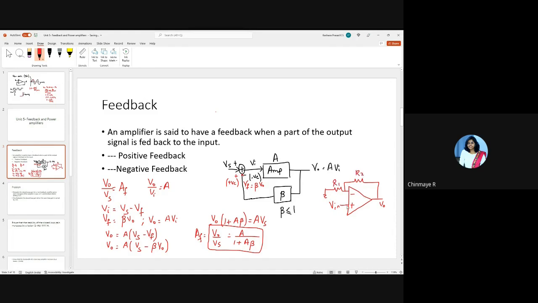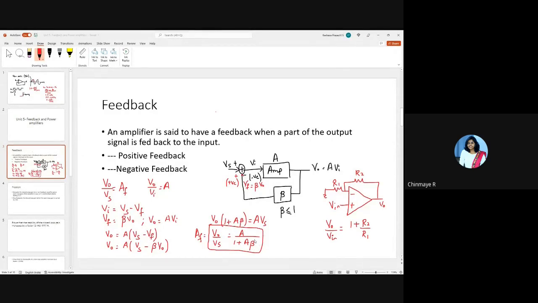So the open loop gain of the op-amp is very, very high practically. But when you give a negative feedback to it, the gain V naught by V in with feedback almost becomes equal to 1 plus R2 by R1, which is very much less than the open loop gain of the op-amp. Right? So whenever you give a feedback, obviously the gain of that circuit reduces. So we also here found out by what factor it is reducing. So this reduces by a factor equal to 1 plus A beta.